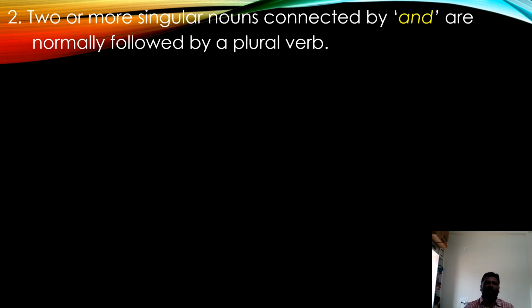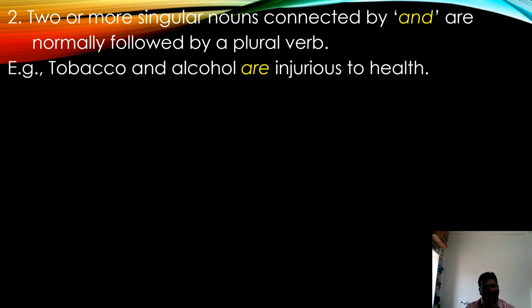The second one: two or more singular nouns connected by and are normally followed by a plural verb. When we connect two or more singular nouns using and, it always takes a plural verb. Please try to understand. Tobacco and alcohol. Tobacco is one subject, alcohol is another subject. Both subjects are connected by the conjunction and.